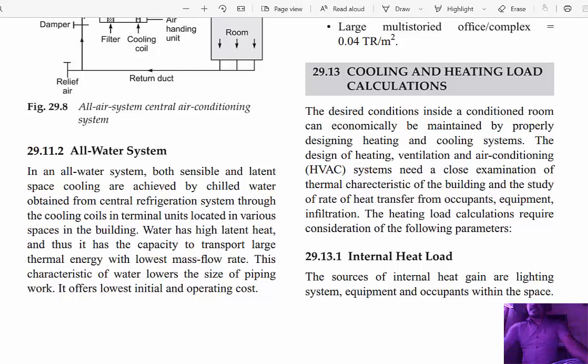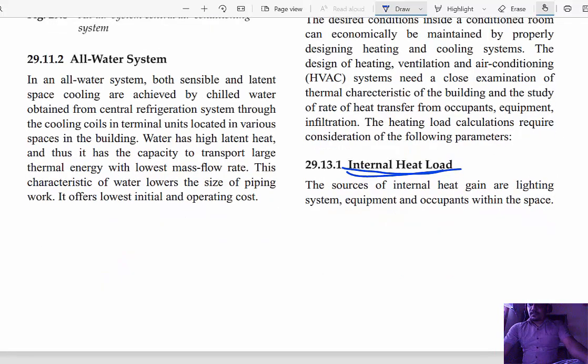First parameter is internal heat load. Internal heat load means the sources of internal gain: the lighting system, equipment and occupants within the space.